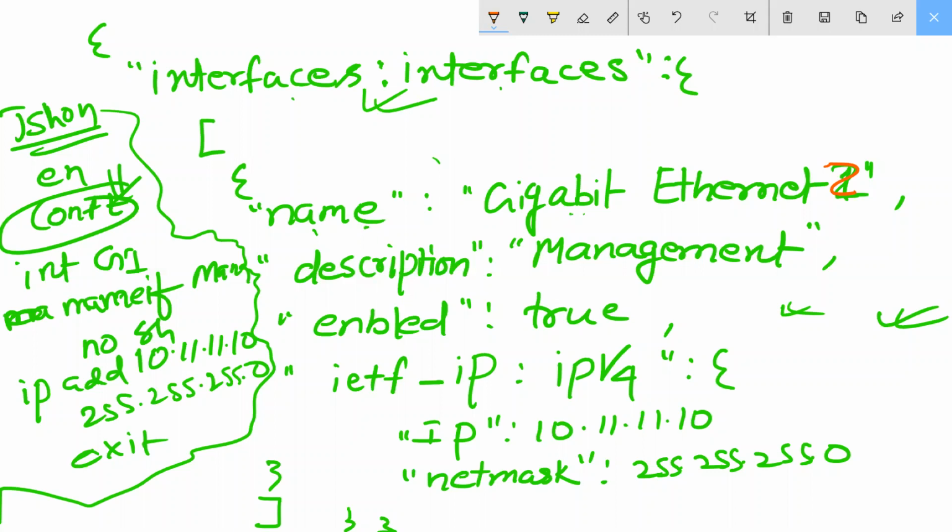Next is my inside. This is enabled, that is true. IP version 4. Here I use 10. Maybe I will use here. Next is .11 and the net mask is the same. Are you getting it? Understood? This is my JSON